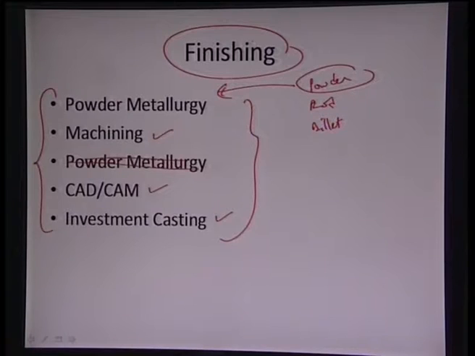It can be rod, it can be billet. Now that particular rod or billet has to be finished to achieve a form near to the actual usable form. So we have to perform this finishing step, which can be machining, which can be CAD/CAM design and manufacturing to a near net shape product, or it can also be investment casting and so on.